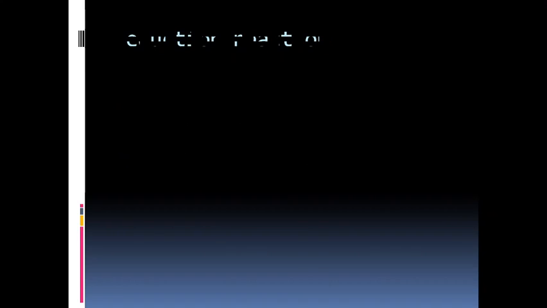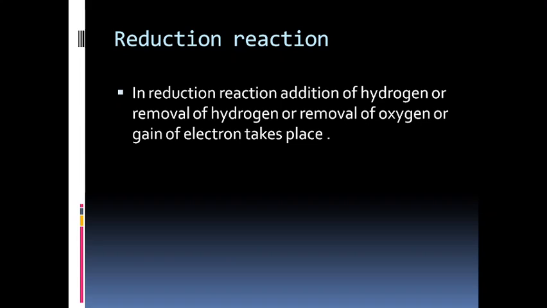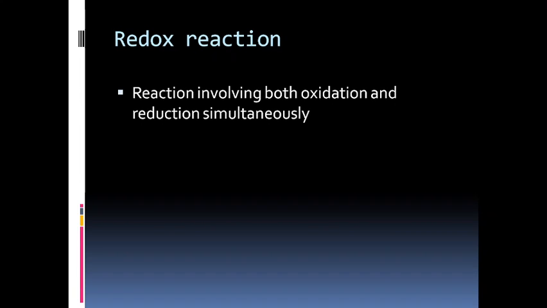In reduction, it is totally reverse. Means either addition of hydrogen, removal of oxygen, or gain of electron takes place. So remember this one: it is the reverse of oxidation, and it will be known as reduction. But the combination of reduction and oxidation is known as a redox reaction. So in a redox reaction, both oxidation and reduction reactions are there simultaneously.